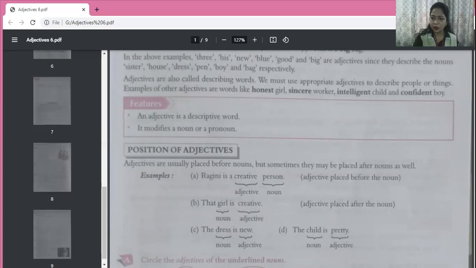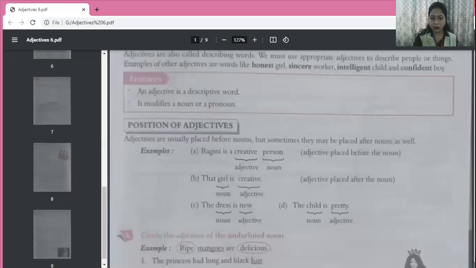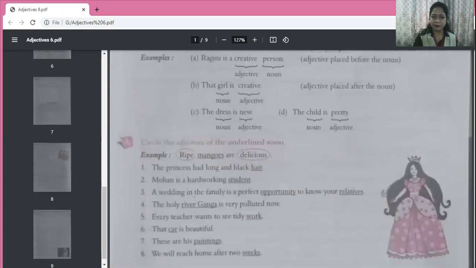Okay. Now, we have an exercise here. Circle the adjectives of the underlined nouns. They have given you the nouns in every sentence and you have to circle the adjective. So first example, let's see. Ripe mangoes are delicious.